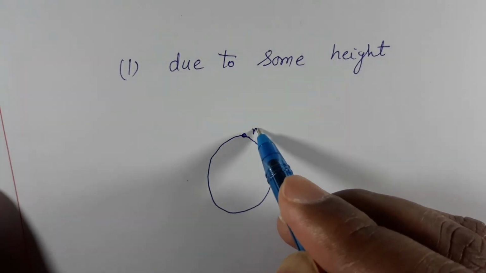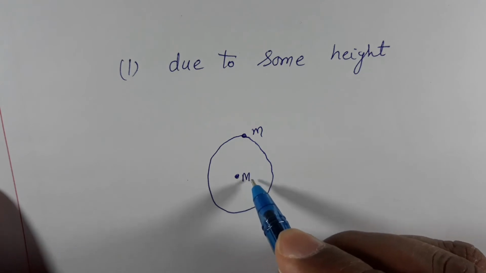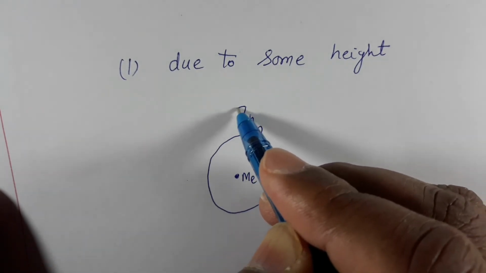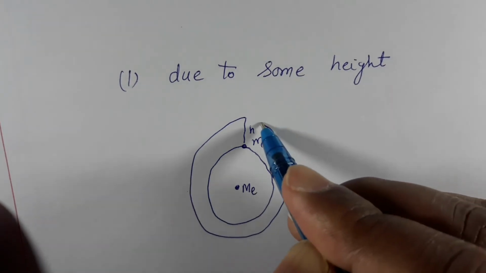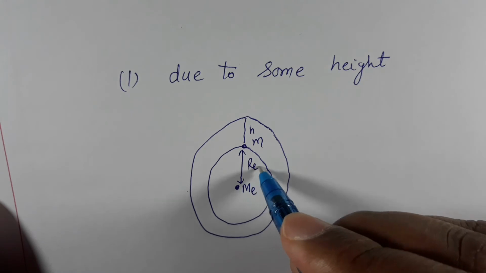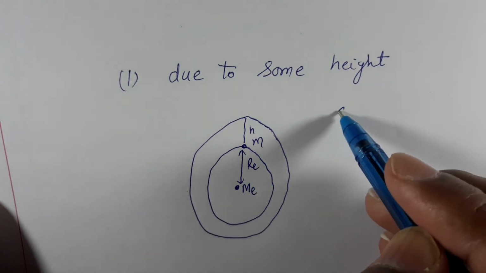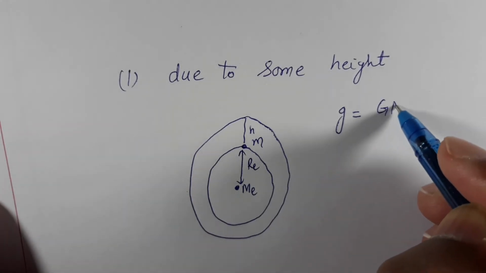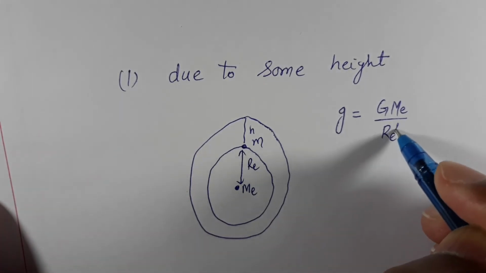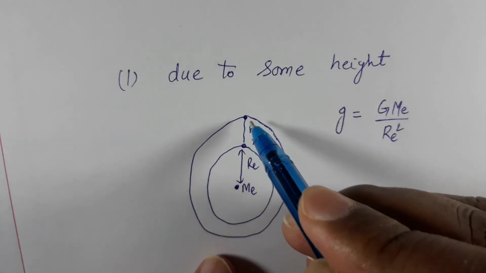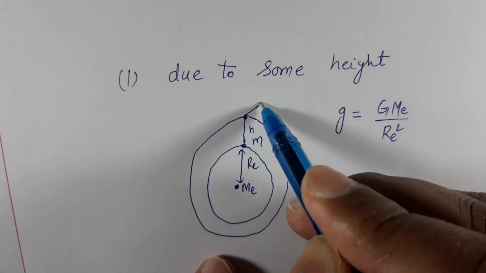The mass of the object is m, the mass of the Earth is M_e. Now suppose you go to a height h. Initial separation is nothing but the radius of Earth. So if I write acceleration due to gravity g at Earth's surface, it comes out to be G M_e by R_E square, right?